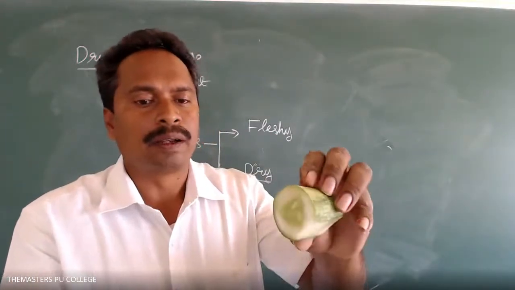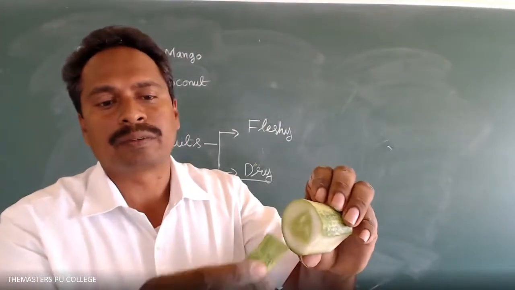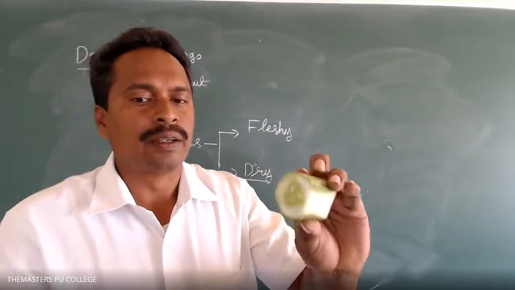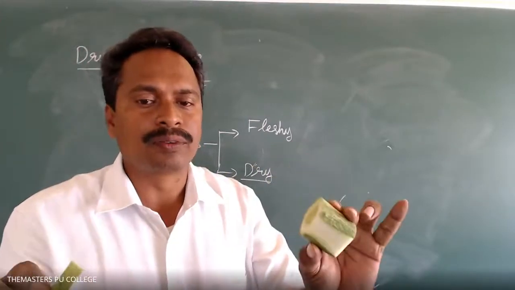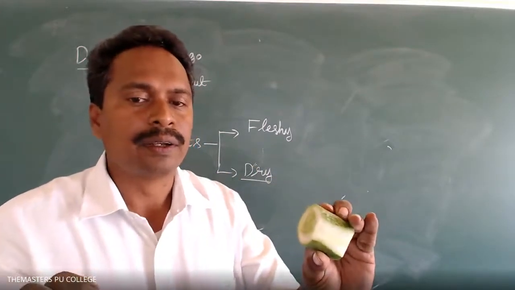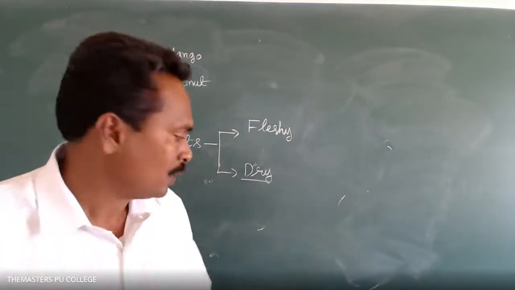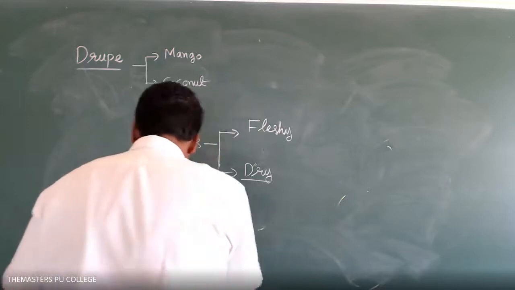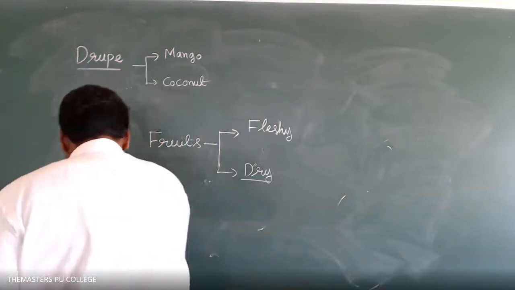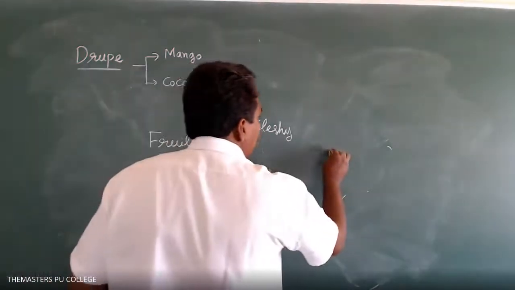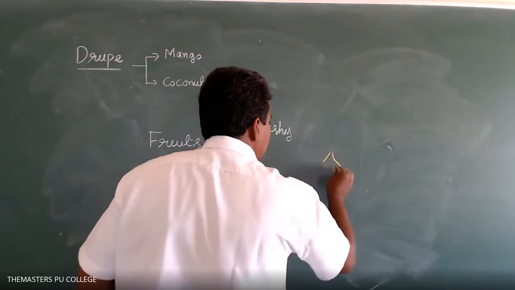And this is the endocarp of the fruit. In fleshy fruits, the fruit wall is differentiated into epi, meso, and endocarp. In dry fruits, there is no differentiation into epi, meso, and endocarp.